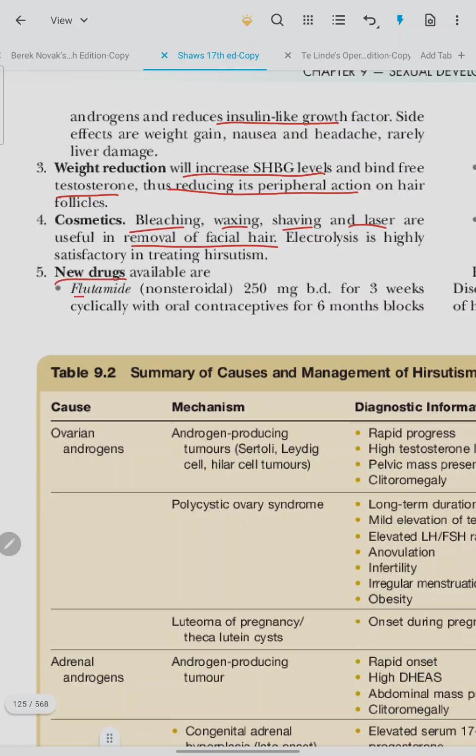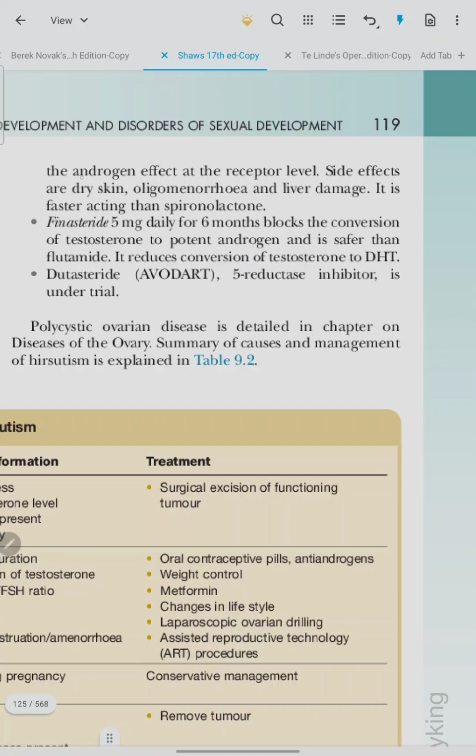Newer drugs are flutamide, non-steroidal, 250 mg BD for 3 weeks cyclically with oral contraceptives for 6 months, which blocks the androgen effect at the receptor level. Finasteride 5 mg daily for 6 months blocks the conversion of testosterone to potent androgen and is safer than flutamide. It reduces conversion of testosterone to DHT. Dutasteride, Avodart, a 5-alpha reductase inhibitor, is under trial.